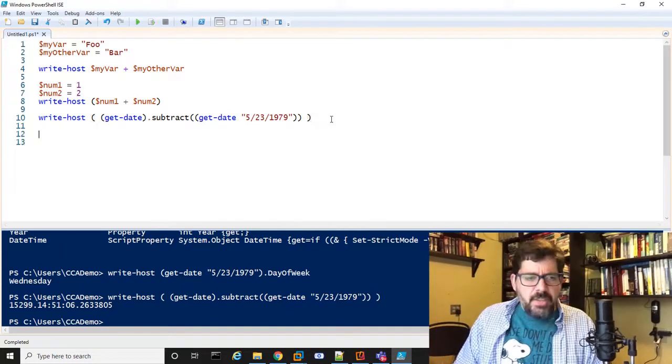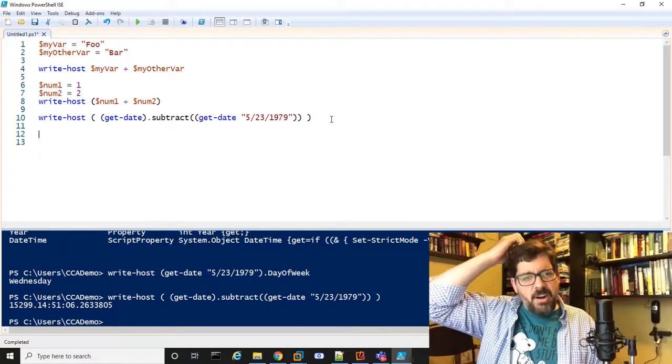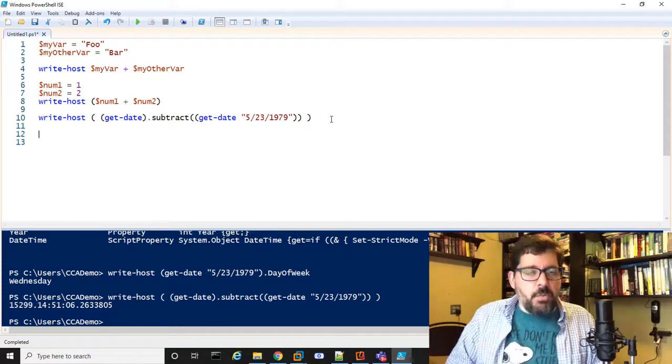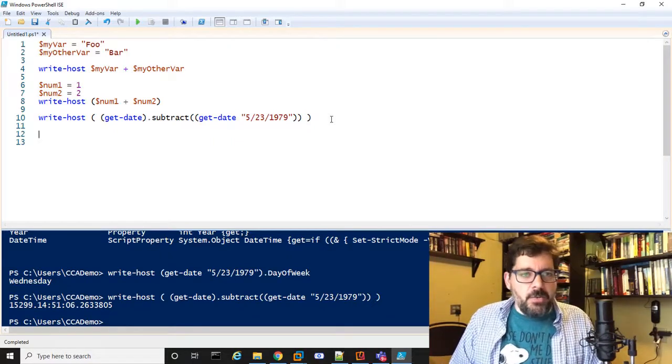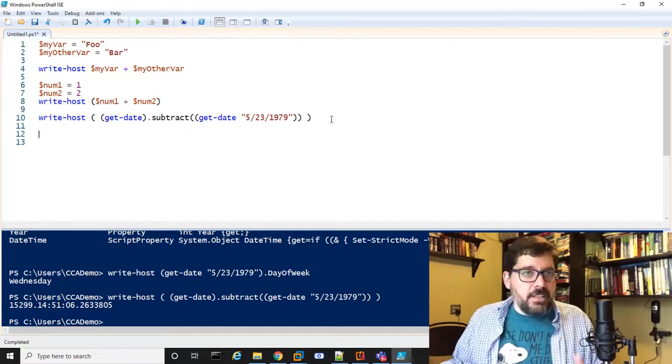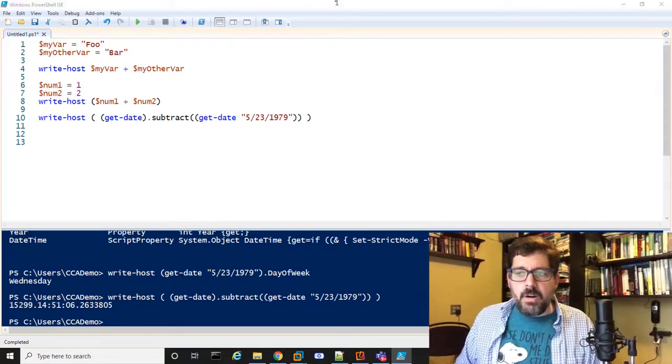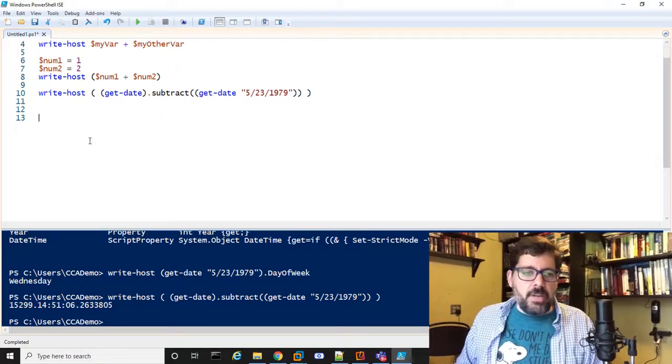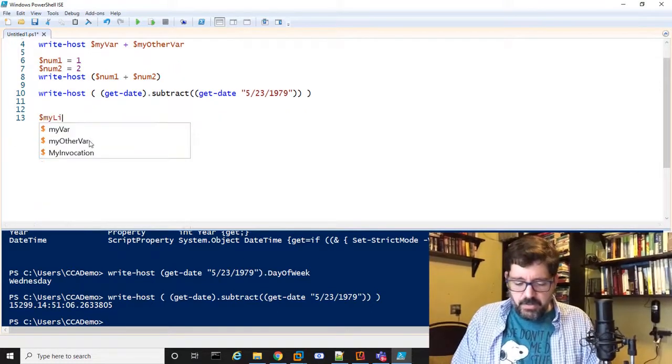Now, the other thing about variables is, so far, the strings that I was working with were just a single variable. But you can have lists of things inside a variable. In programming languages, this is frequently called an array. In PowerShell, we just call it a list, and it's really easy in PowerShell to work with lists of things. So for example, let me create a list. I'll just call it my list.